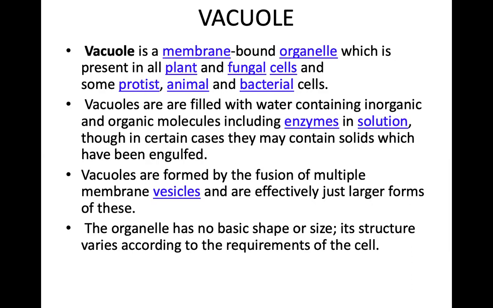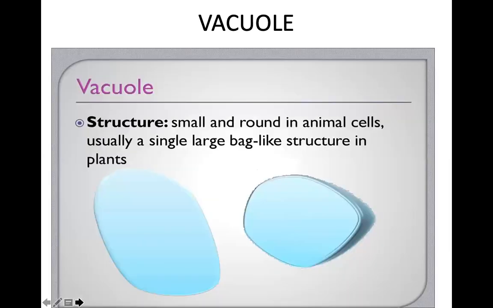Vacuoles are formed by the fusion of multiple membrane vesicles and are effectively just a larger form of these vesicles. The organelles have no basic shape or structure. Its structure varies according to the requirement of the cell. This is a vacuole. The membrane of vacuole is also called tonoplast. It is small and round in animals and a large single bag in plants.